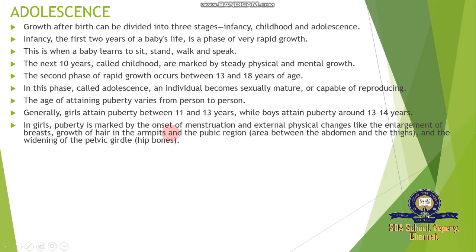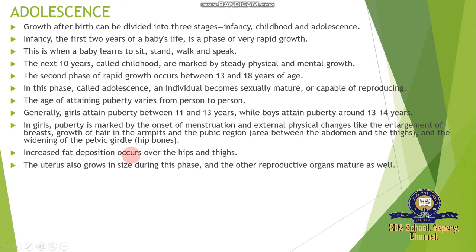That's why some parts of the human female body and some body organs change. Increased fat deposition occurs over the hips and the thigh. The thigh and hip regions increase fat deposits because adipose tissue is responsible for storing fat, and these cells develop a lot during maturity. The uterus also grows in size during this phase, and the other reproductive organs mature as well, getting ready for the production of an egg cell.